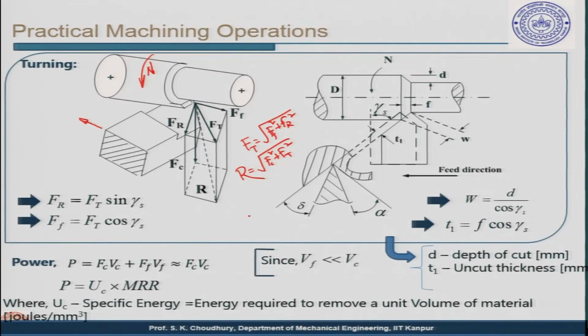Now, these are the forces, and in the schematic it is shown that this is the initial diameter of the workpiece, and this is the diameter being obtained. The tool has moved from this point to this point with one revolution of the workpiece. So, this value from this point to this point is the value of feed, and this is the feed direction. Now, from here to here, this is the width of cut.